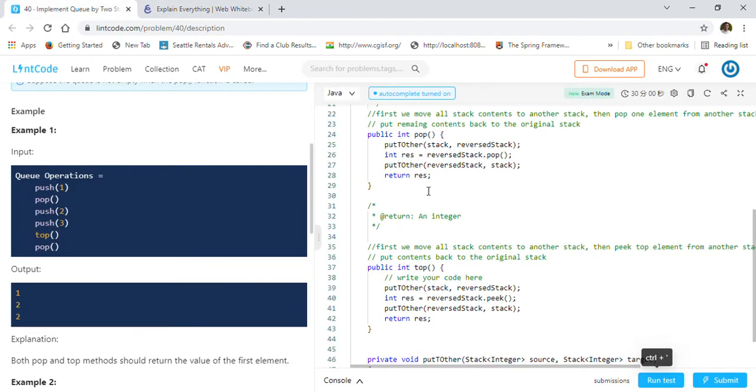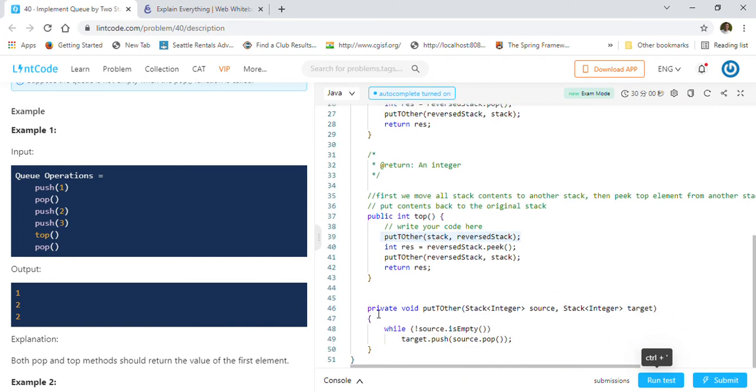So as you can see, putToOther is a helper function, as you can see here. It takes all the elements from stack 1 and puts them into stack 2. So as you can see, while the source is not empty, it will keep putting elements into the target stack, right?